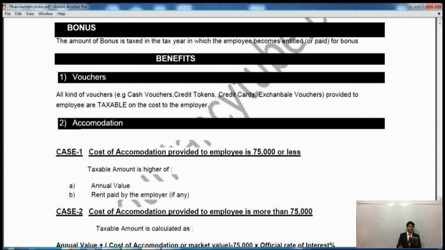Then it says benefits. Now the list of benefits goes on and on. The first benefit is called vouchers. You'll have to read it yourself. Vouchers could be anything. It could be a Tesco voucher, a fuel voucher, a voucher of any supermarket where you can go and buy some stuff. It could be credit cards or anything else. Vouchers given by the employer are called benefits. All kinds of vouchers provided to an employee are taxable at the cost to the employer. So whatever it costs the employer will be considered your benefit and it will be added into your salary.